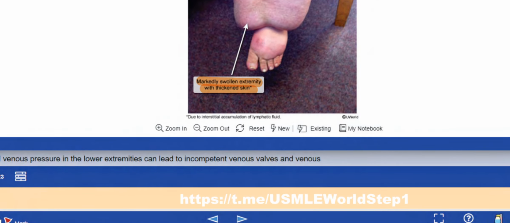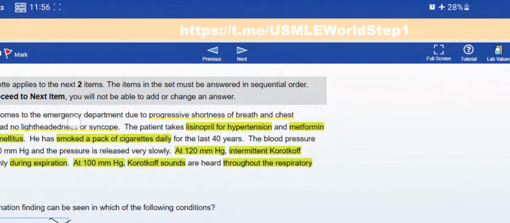Okay, initially it was pitting, but when it grows in the later stage, it will become non-pitting and thick. Initially it was soft, right? It will be soft, but then it will become hard.